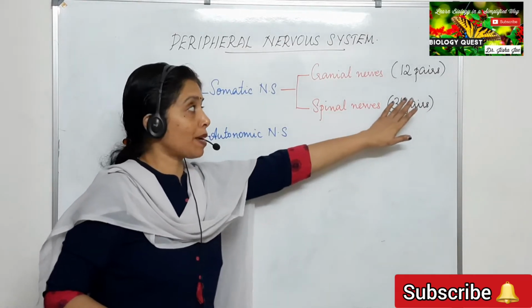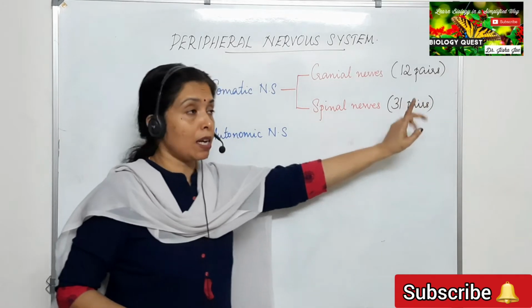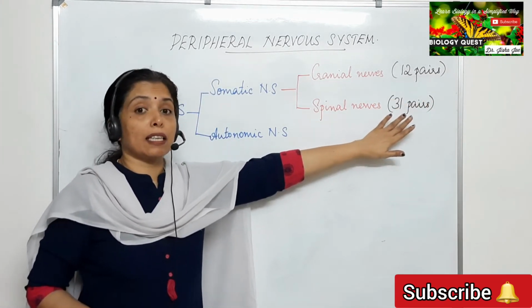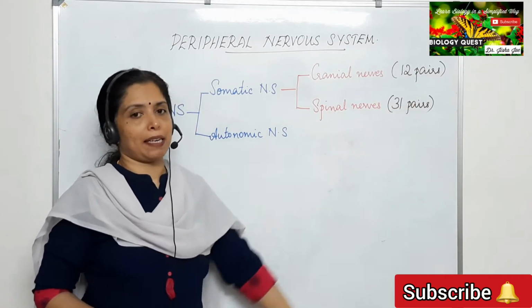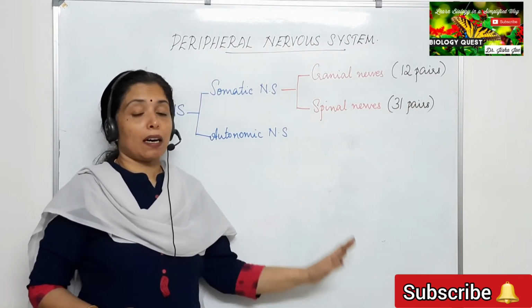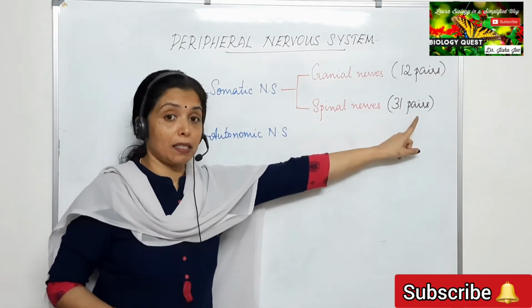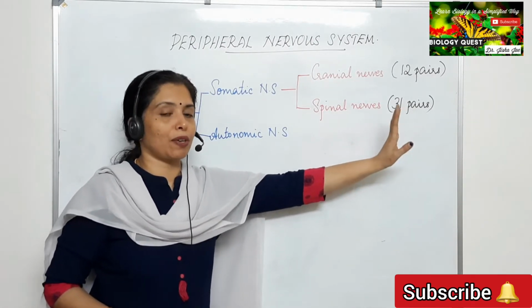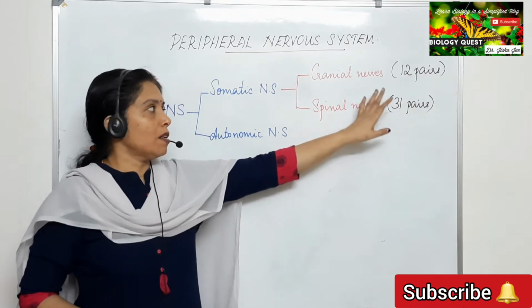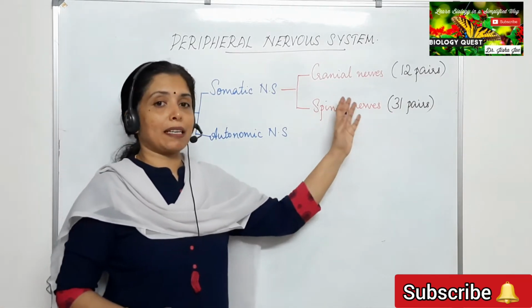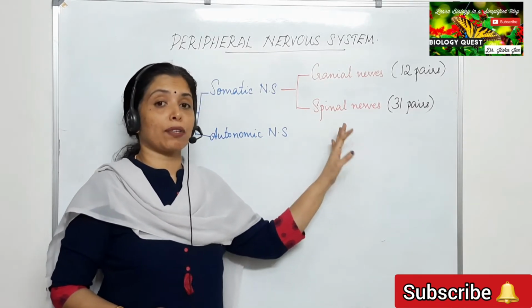Remember, don't write just 12, that will be wrong. 12 pairs. Similarly, there are 31 pairs of spinal nerves. They occur in pairs. The word pairs should be there, otherwise your answer is wrong. So that is normally asked for the board exam: difference between cranial nerves and spinal nerves based on their number.